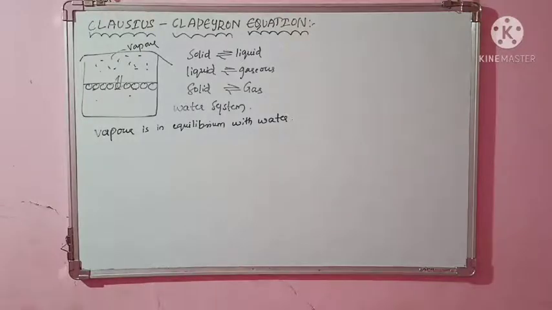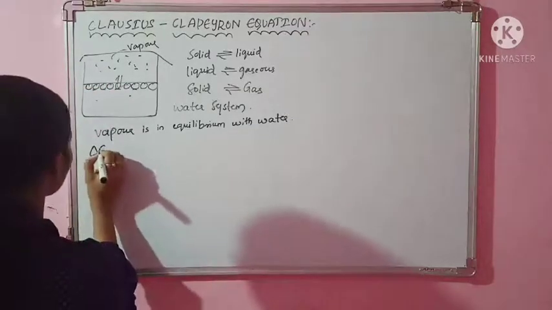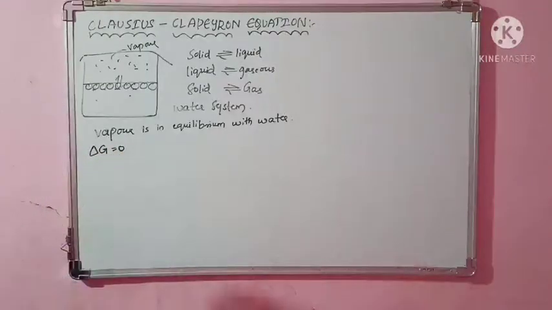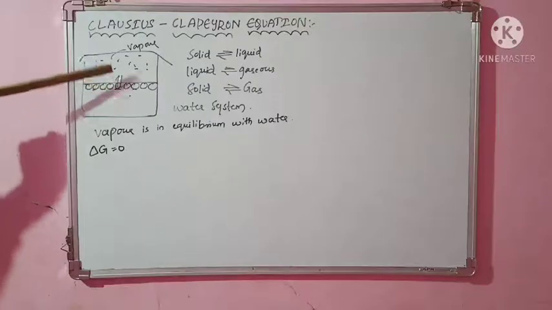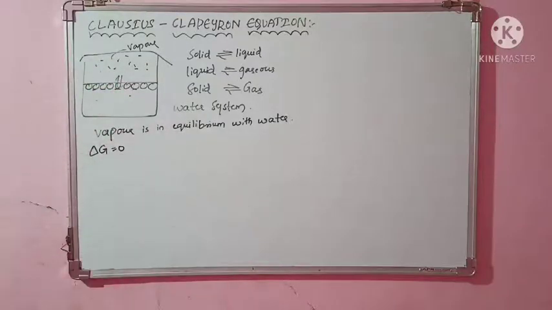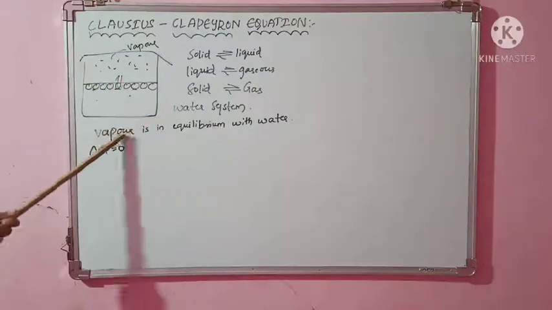You have to understand the meaning of equilibrium. If there is equilibrium between these both, it means delta G will be equal to 0. That is, there is no change in Gibbs free energy. This is the condition for them to be in equilibrium. That is, the rate of these both processes is the same.